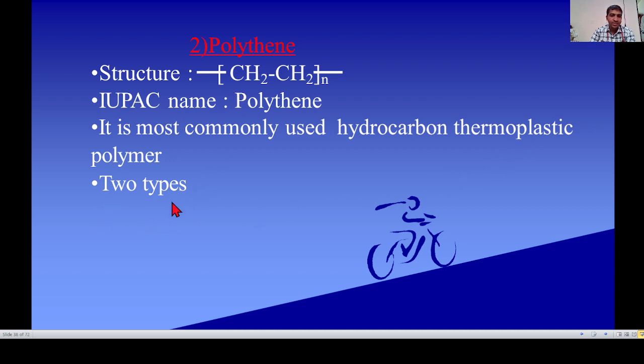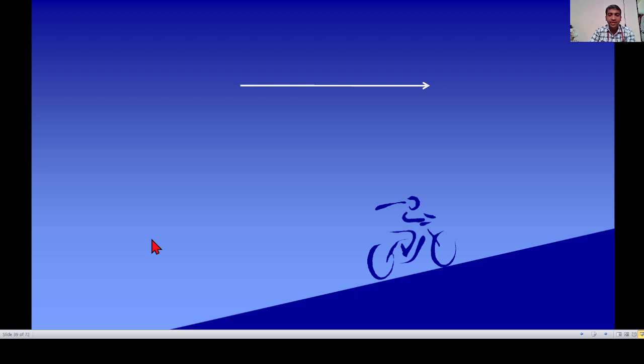Polyethylene is of two types, HDPE and LDPE. LDPE means low density polyethylene, which is a linear polymer. HDPE means high density polyethylene, which is a branched polymer. Due to branching, the density of HDPE is high.